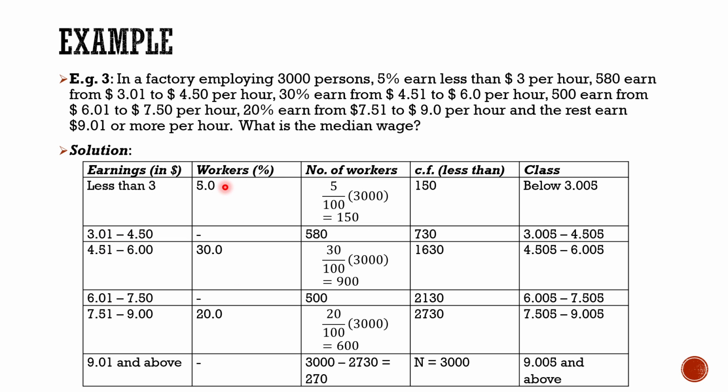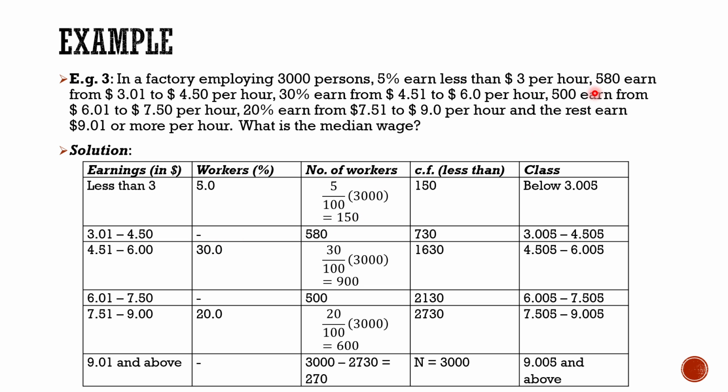Here are the workers, which are given in percentage. So 5% of workers are getting less than $3 per hour. And if it is 5%, then we can calculate 5% of 3,000 persons, because the total factory members were 3,000. So you can calculate it using this formula, and it will be 150.